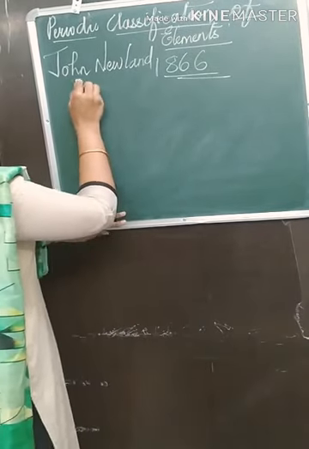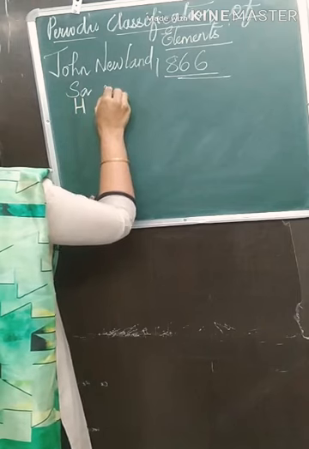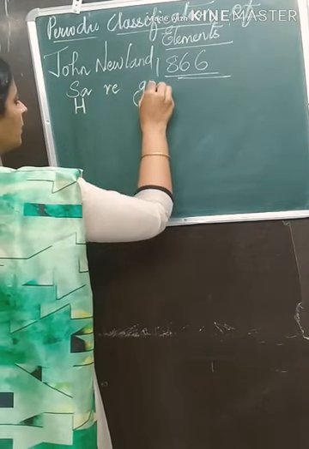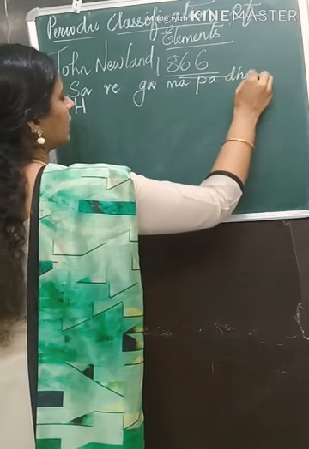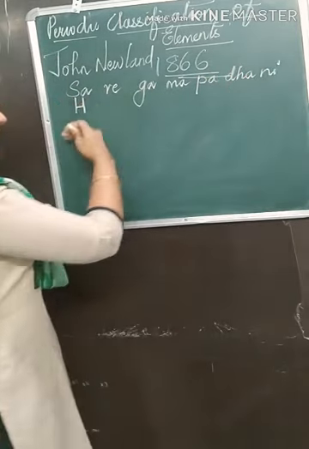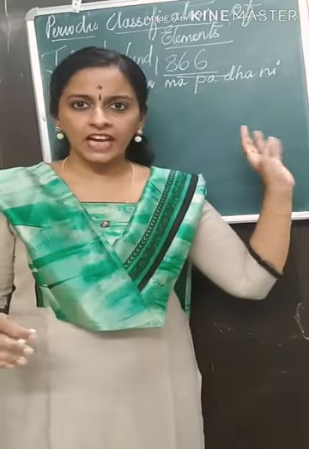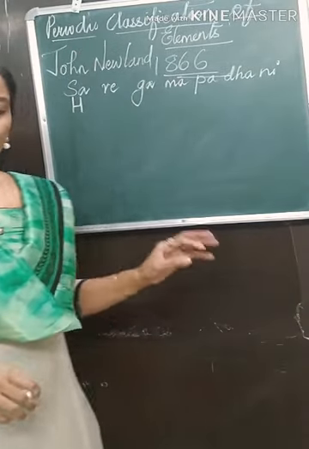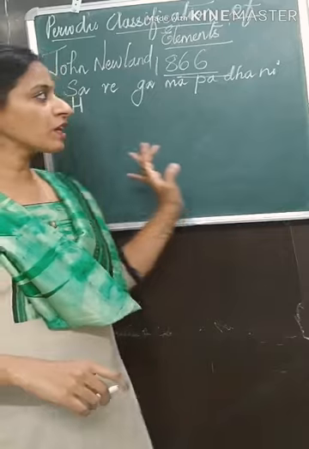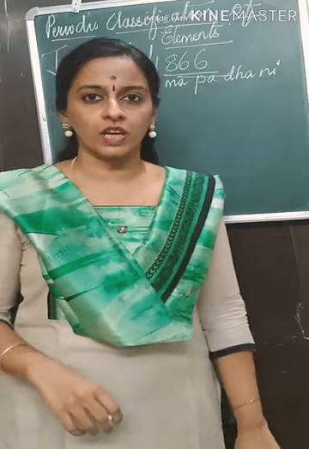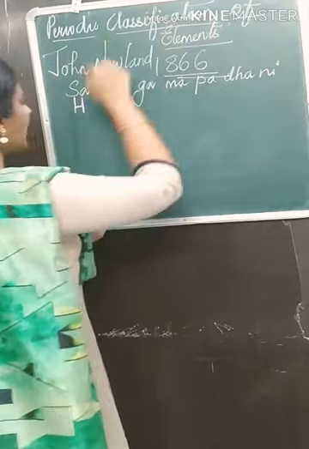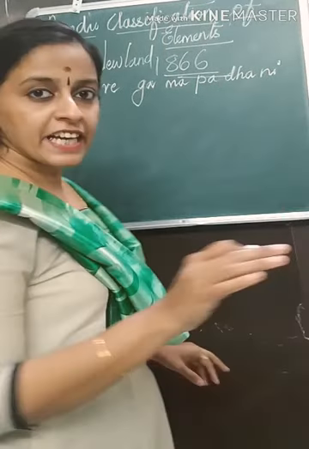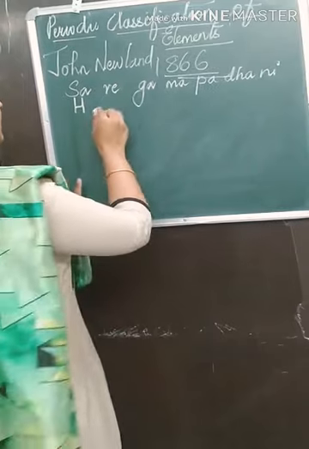So how did he do that? He said sa, re, ga, ma, pa, dha, ni. Then again the eighth note, sa, is repeated. He tried to classify the elements based on the octaves of music. As you can see, 1, 2, 3, 4, 5, 6, 7, and again the sa is repeated. He gave the table somewhat like this.